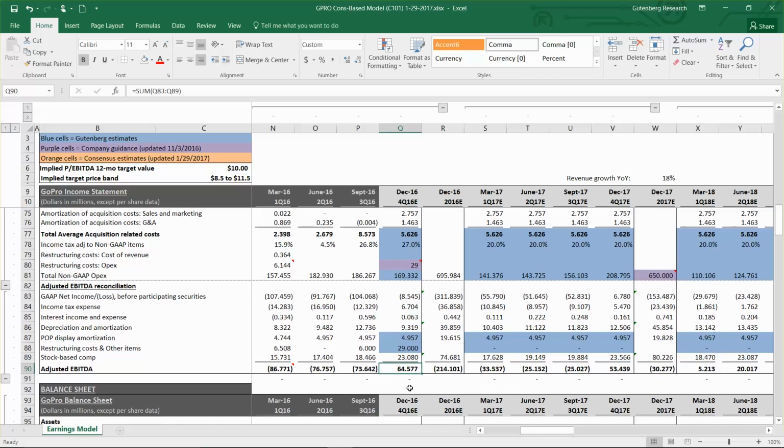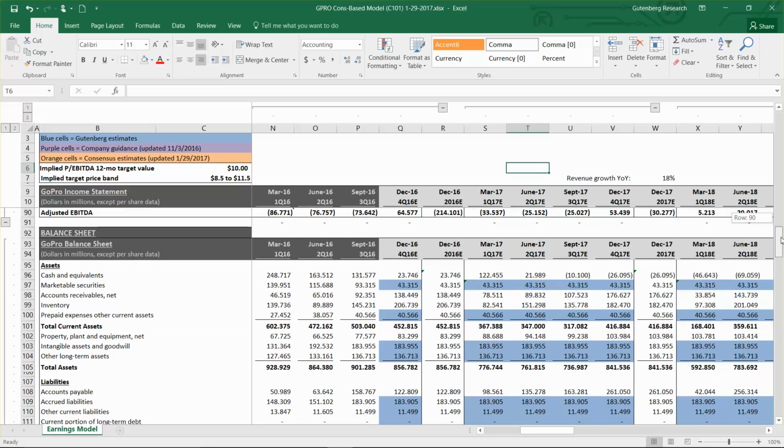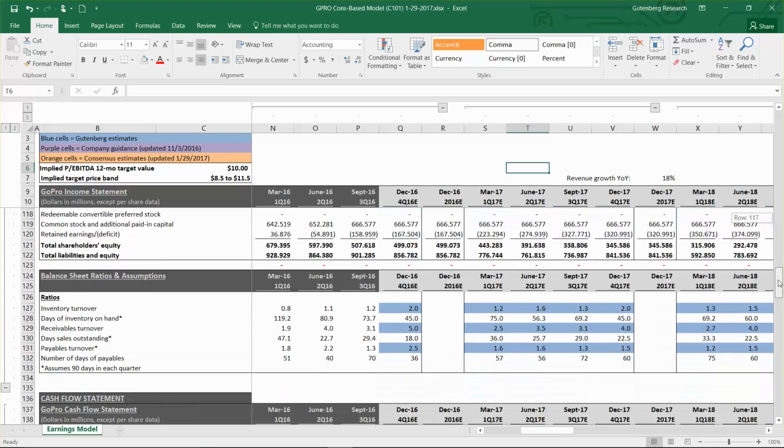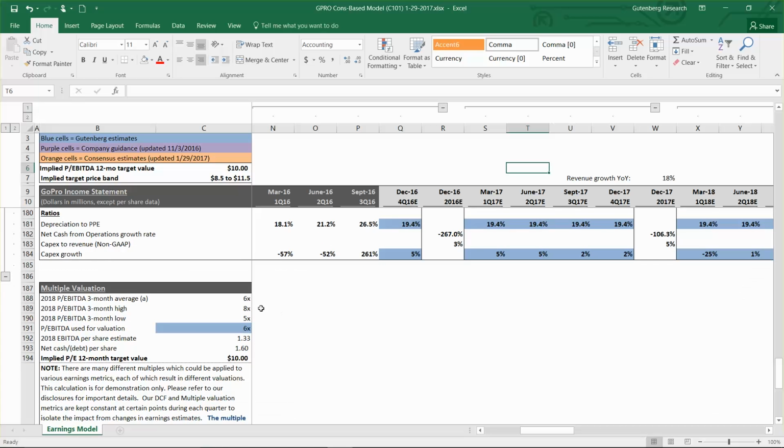Since the company is not profitable, you can't apply a price earnings ratio. And I took out the discounted cash flow valuation because there's just too much variability in earnings over the next couple of years. So I don't think it really makes sense to try to value the company based on a DCF any longer. What I'm doing instead is a price to EBITDA multiple, and I'm doing it based on 2018 results. It's basically saying that you have to assume that the company is going to stabilize in order to apply any real valuation metric here. So I have the stabilization occurring by the end of 2018. Management has said that they expect to get to profitability hopefully at some point in 2017.